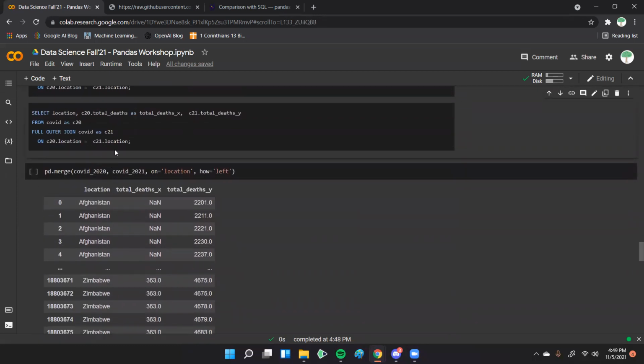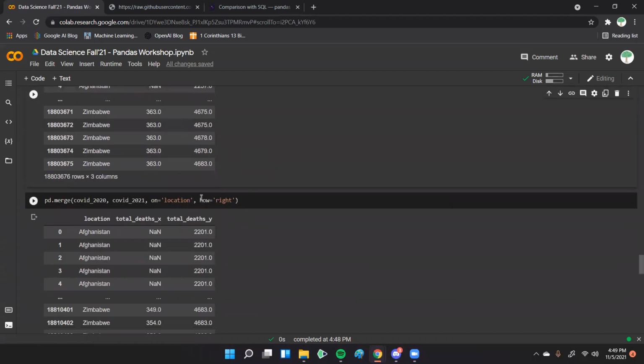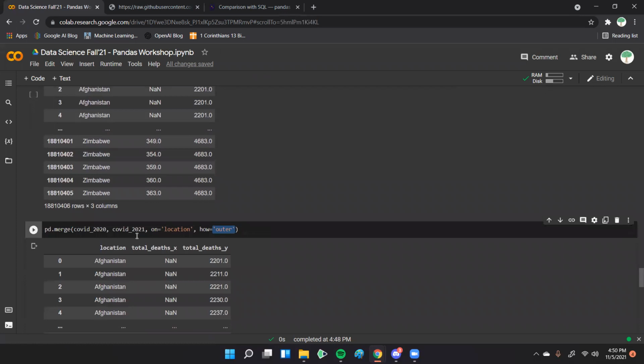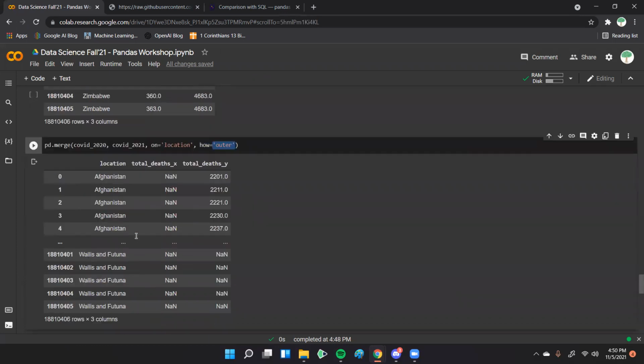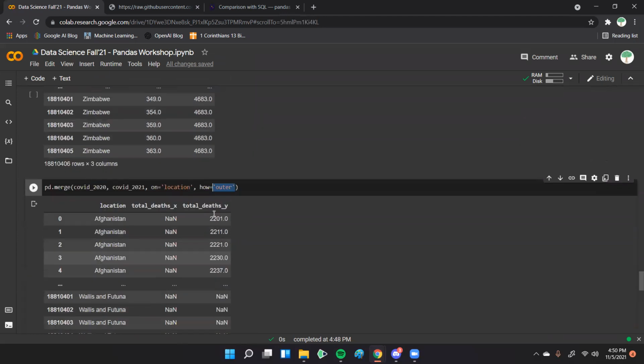But what you can do is do it in Pandas. So to do the left join, you basically just change the how parameter to left, and it will do a left join. And for a right join, you just do the same but with right. And for a full join, you do outer, and that will do an outer join for you. So that's basically how you do all the joins in Pandas.